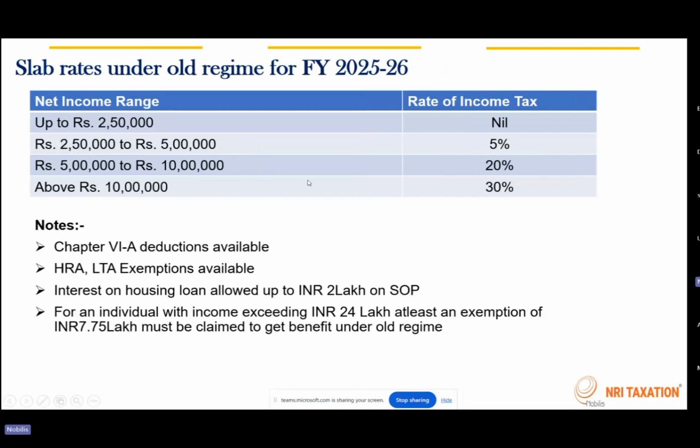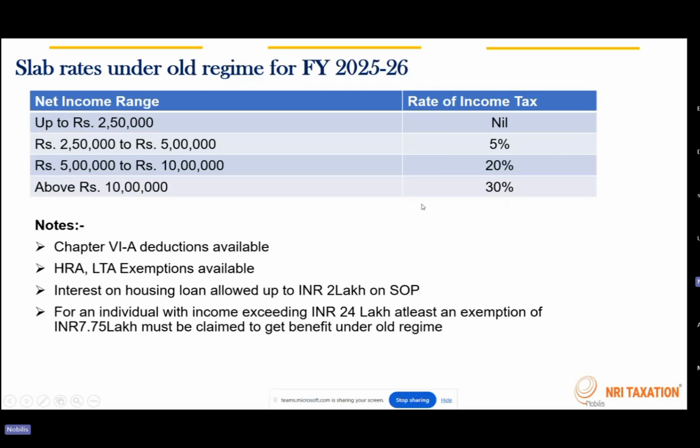Then coming to the old regime, there is no change for the past 3-4 years. The old regime rates have remained the same. The deductions and all continue to be there, and they have not been reduced. So if you see here, above 10 lakh itself, the tax rate is going to be 30%, whereas in the new regime, it was about 24 lakh. So that itself is bringing a lot of difference.